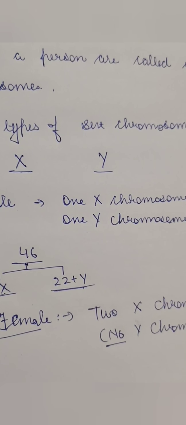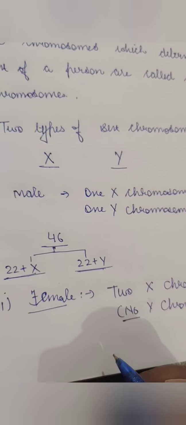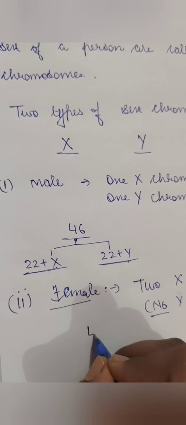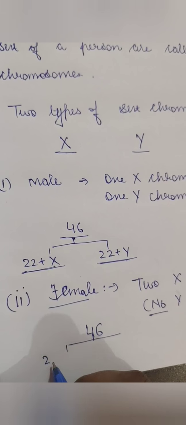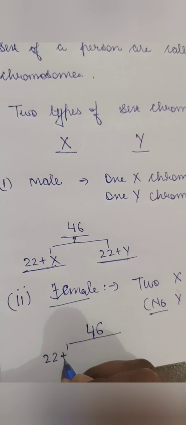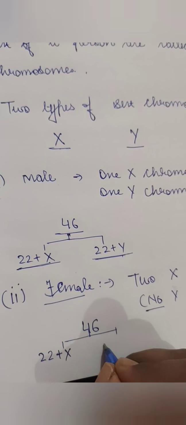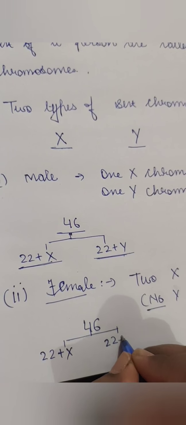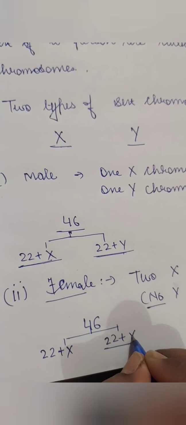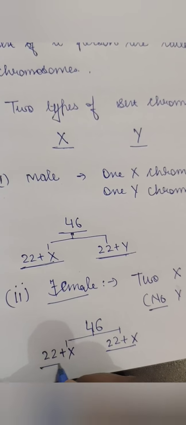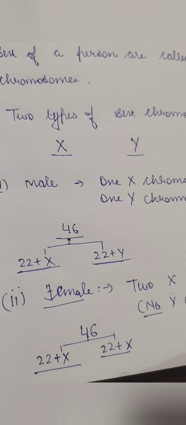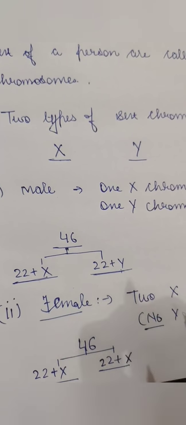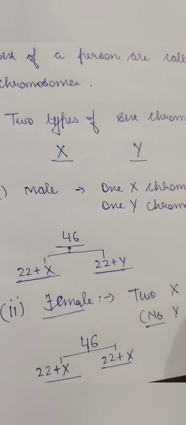If we split the 46, it will be 22 autosomes and one X chromosome, and again 22 autosomes plus X. So in both cases, in the haploid cell, there will be only an X chromosome. There is only one Y chromosome which is responsible for a male child.